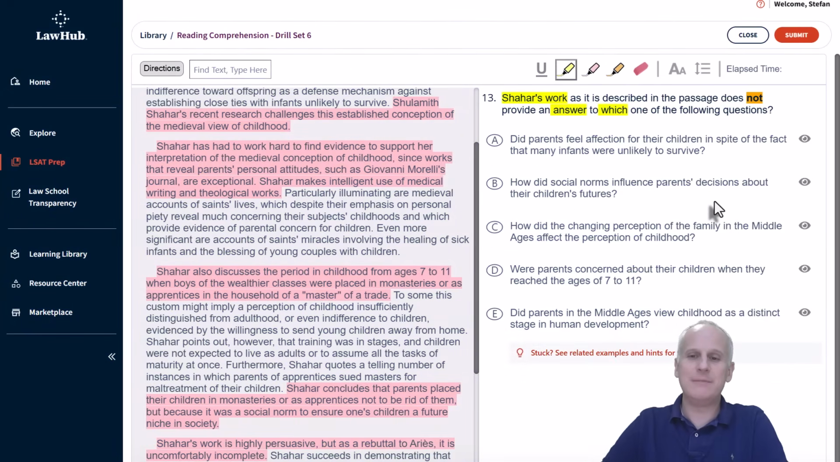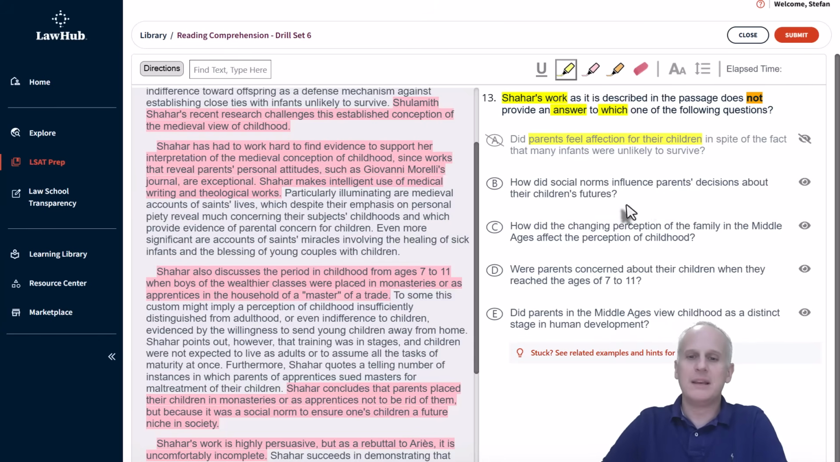Choice A, did parents feel affection for their children in spite of the fact that many infants were unlikely to survive? Well, yes, because we know that they were trying to sue masters for maltreatment of their children, for instance here. So did they feel affection for their children? Absolutely. That is something that can be answered, so eliminate choice A.